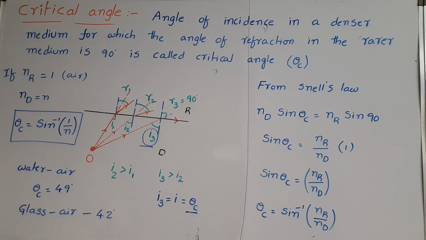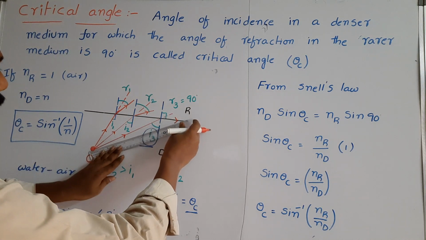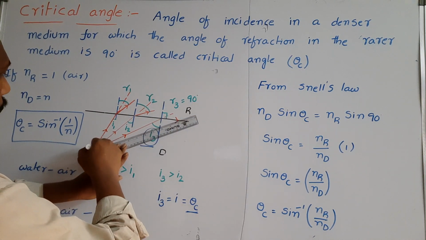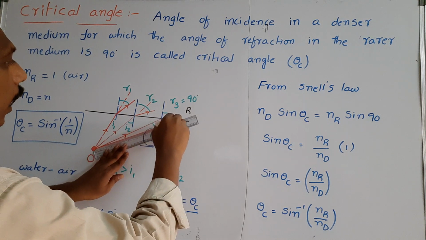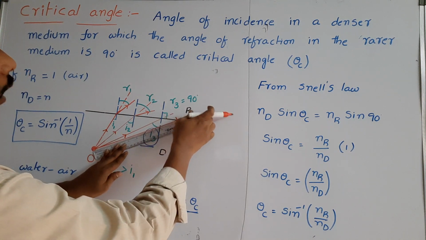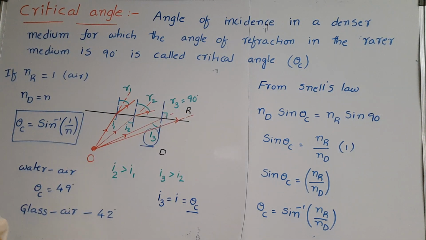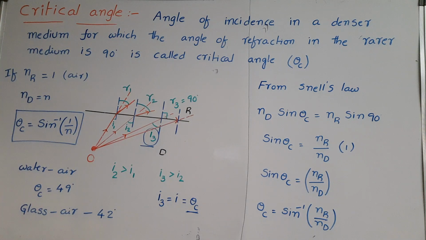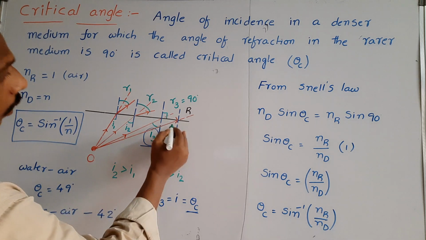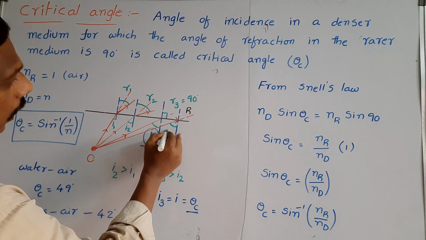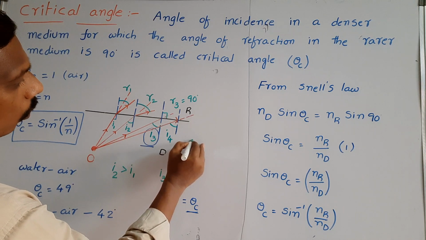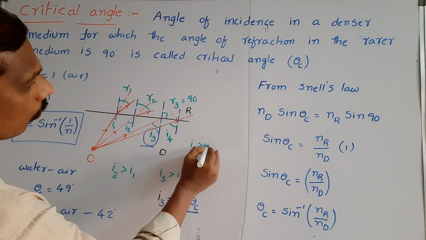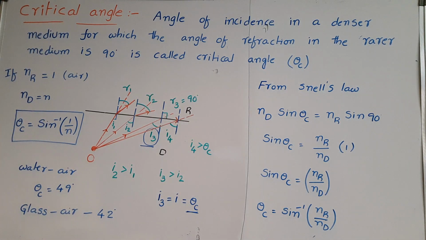Here I am selecting another light ray from the object. This light ray is incident at more than the critical angle. Here the angle of incidence is greater than the critical angle. Draw the normal. Here this angle of incidence is taken as I4, and this I4 value is greater than I3, which means I4 is greater than theta c. The angle of incidence is beyond the critical angle.